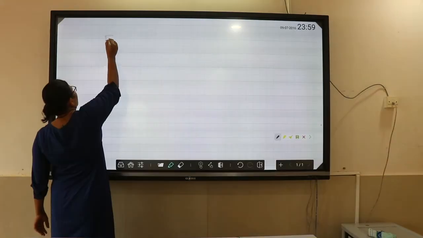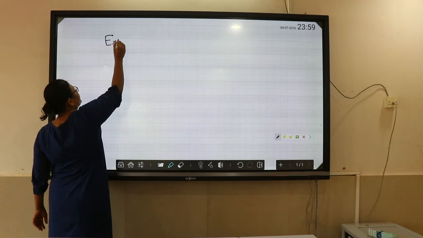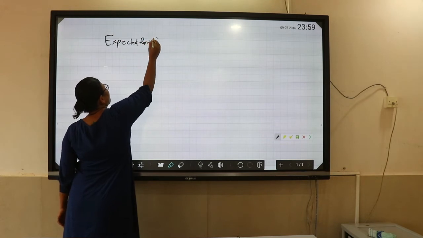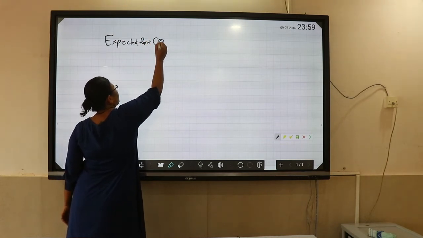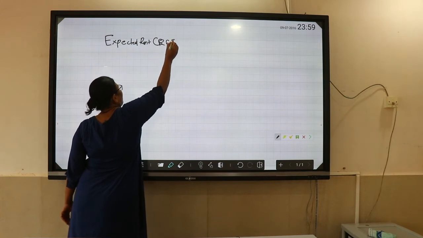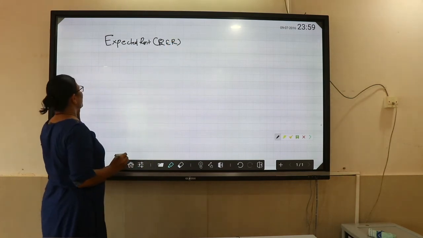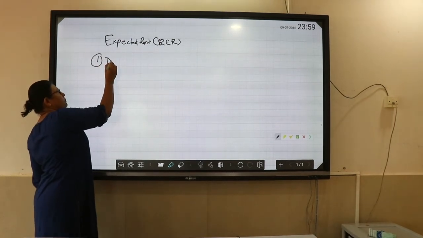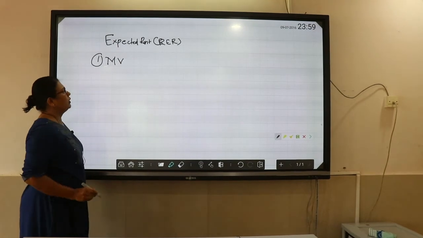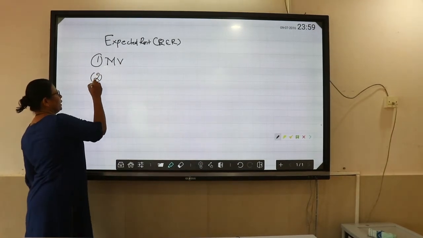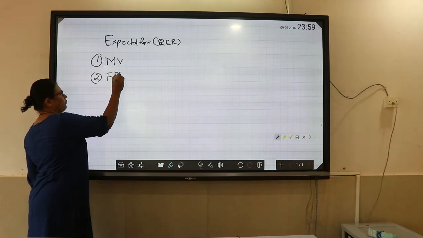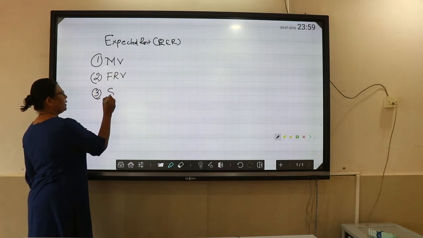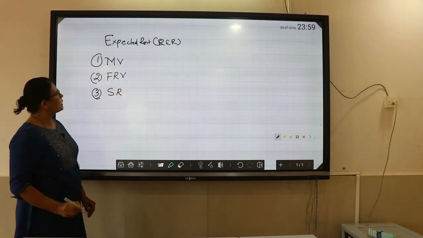For that, I need a board. We can take here expected rent, or reasonably expected rent. We can use the short form. So this is what we are going to calculate. So what do we need for this? Number one, municipal valuation. I am using short forms. Number two, we need a fair rental value. And third one, if a standard rent is applicable, then we need the standard rent. So these three things we need.